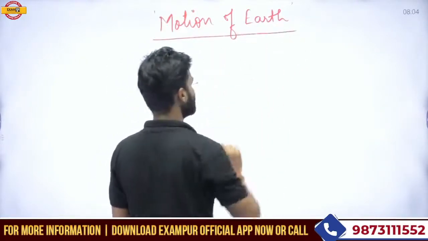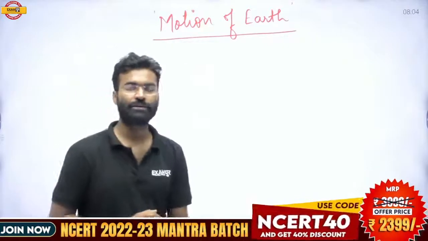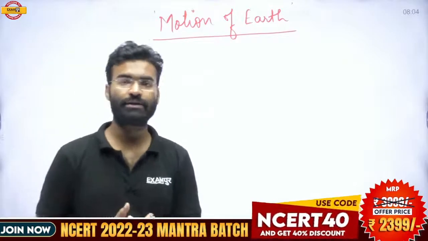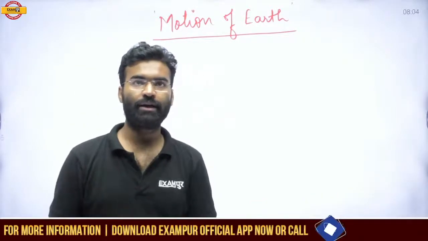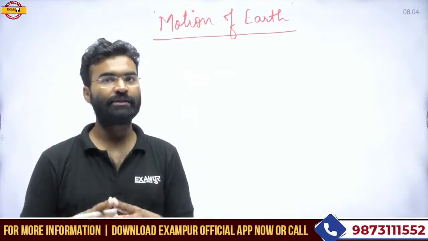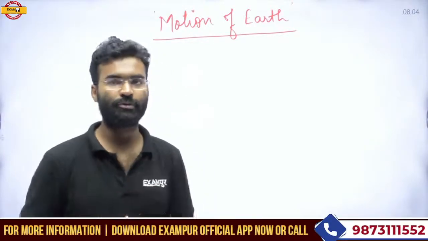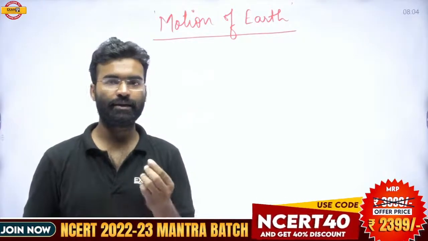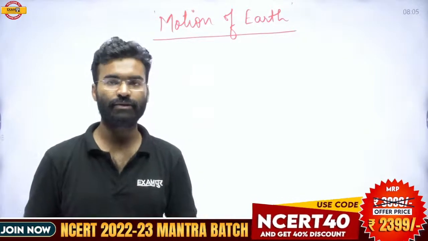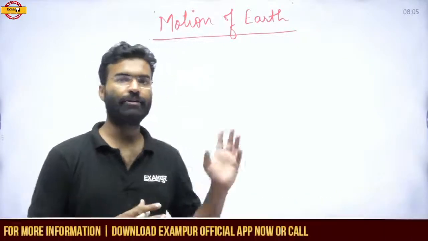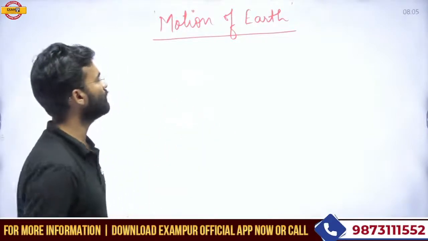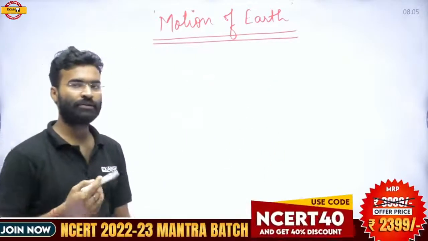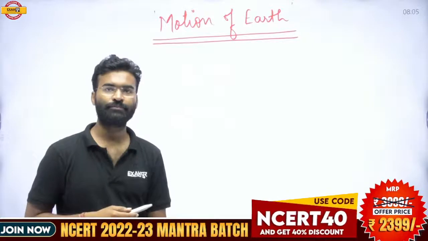This motion is a very important phenomenon which has many consequences on the Earth's surface. We are living on the Earth, and Earth is a habitable planet because of this motion. There are many changes, like seasonal changes and day-night changes. All these things are happening due to this motion. So we should know the importance of this motion, and how this motion is occurring on the Earth.